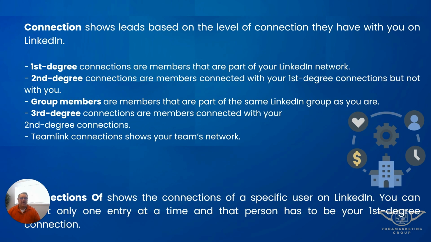Okay. On the connection level, I'm assuming that you understand what first, second and third degree connections are. If not, there it is. Your first degree connections are members that are part of your LinkedIn network. All of their connections who aren't connected to you are second, and then all of their connections who aren't connected to you are third. Groups are members of the same group that you are. Pretty cut and dry. Okay.